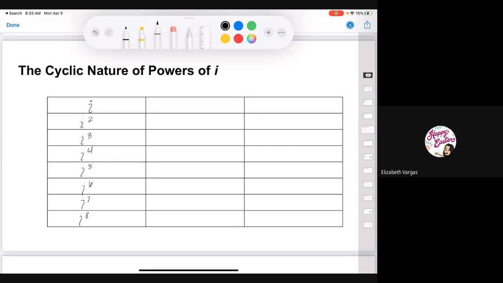What we're going to notice is that our resulting values have a special power that allows us to find the power of any i. If eventually I want to find i to the 15th or i to the 34th, there's a special relationship that will allow me to do this.